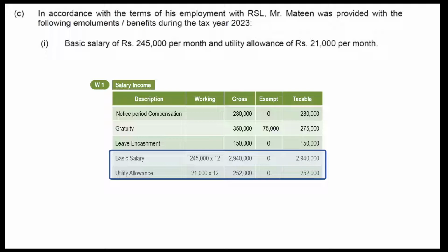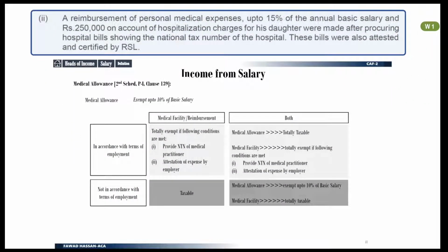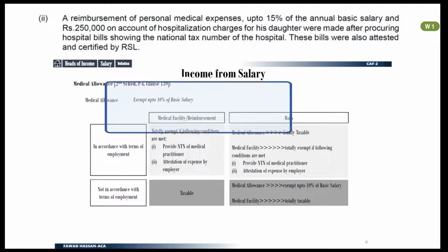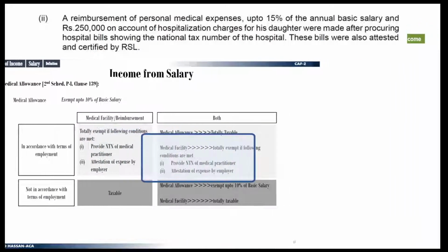Second point is reimbursement of medical expenses and hospitalization. These benefits are exempt from tax because these have been given in accordance with terms of employment. Nothing will be included in taxable income.